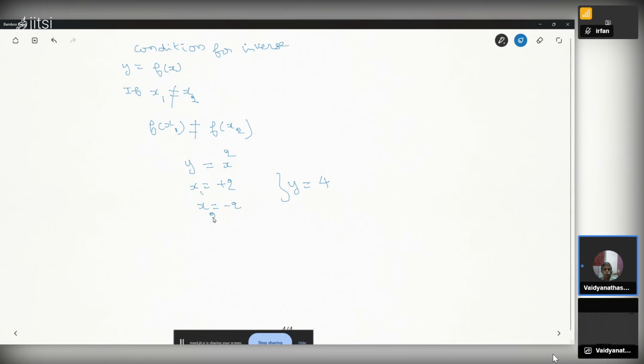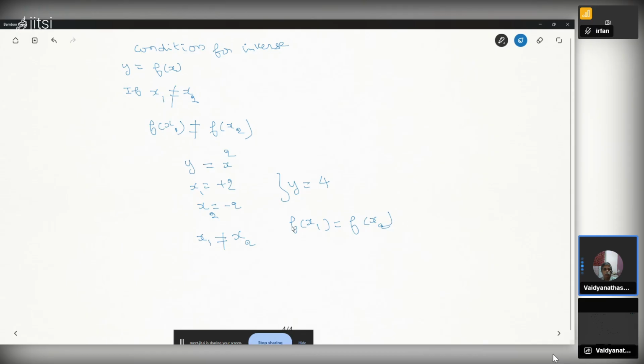Obviously x1 is not equal to x2, but f of x1 equals f of x2, so the condition is not obeyed. When they are not equal, f of x1 should not be equal to f of x2. But here, plus 2 square is 4, minus 2 whole square is 4.